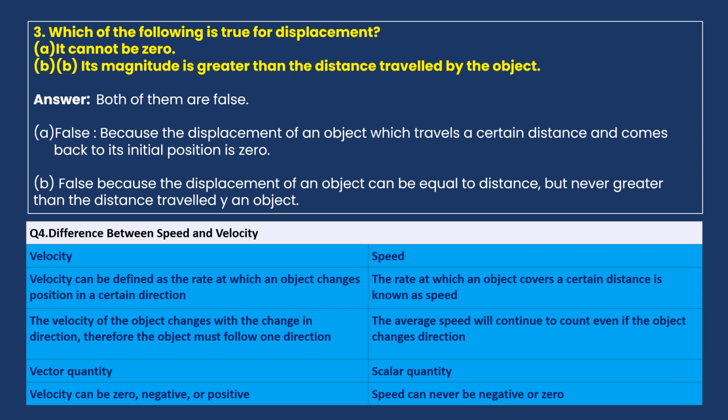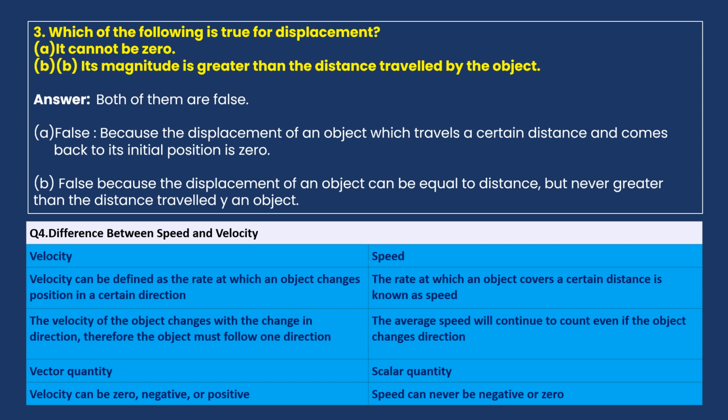Now the third point, we'll see vector quantity. Velocity is a vector quantity. A vector quantity is a physical quantity that has both magnitude as well as direction. Such a kind of physical quantity is called a vector quantity. Since velocity has both magnitude as well as direction, it comes under vector quantity. Now speed is a scalar quantity, since it has only magnitude of length, no direction, so it is a scalar quantity.